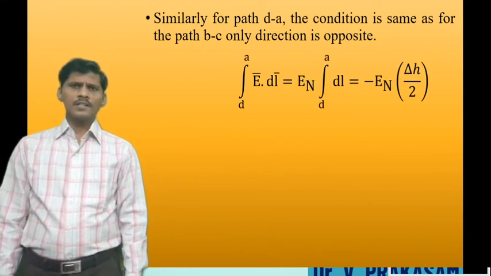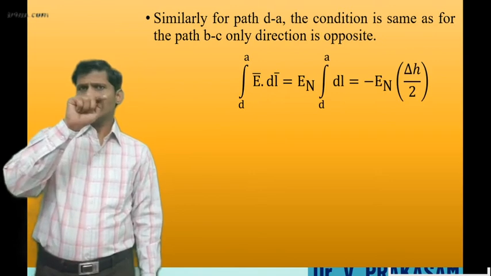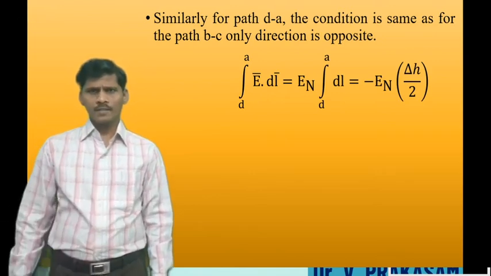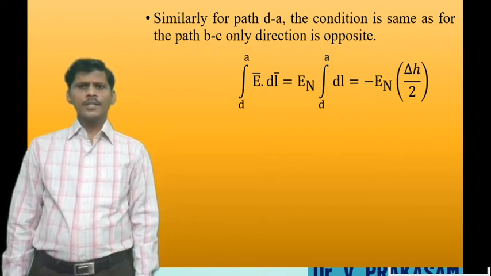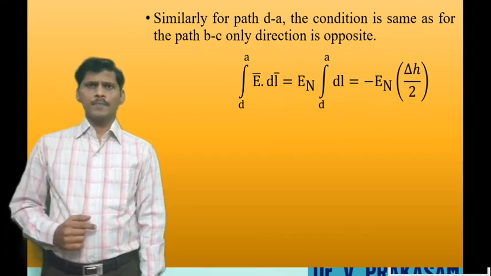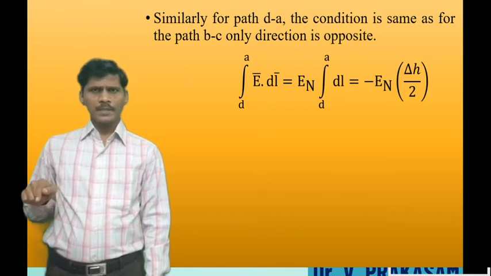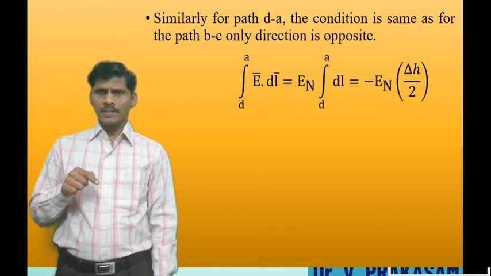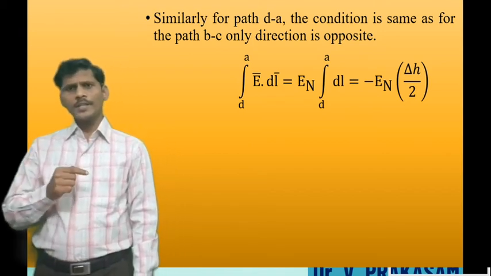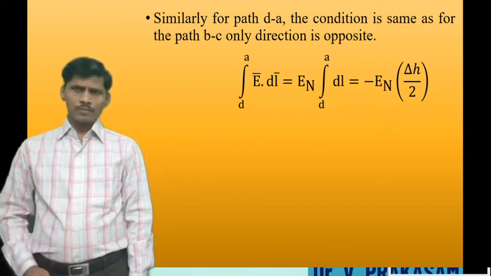So now similarly calculate the path D to A. The path D to A is the same as path B to C, but in the opposite direction. So therefore, integral D to A E bar dot dl bar is equal to minus En delta h by 2.